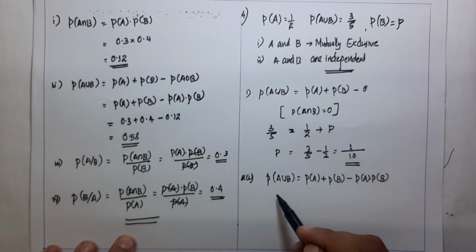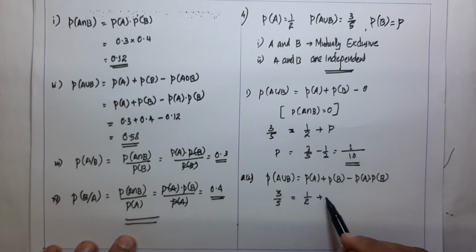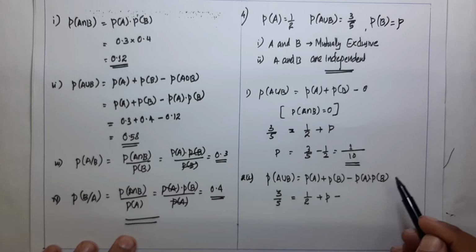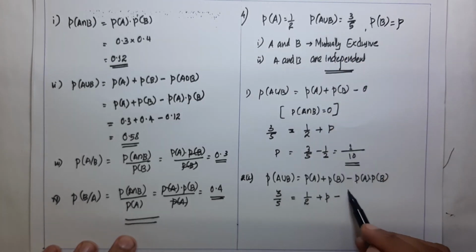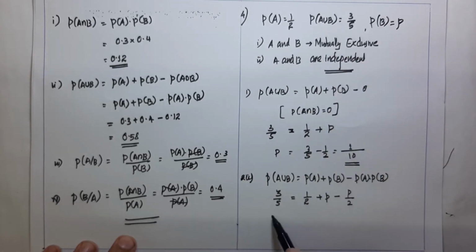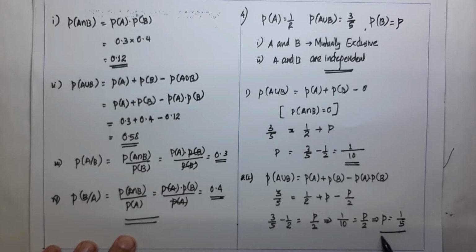Here P of A union B is given as 3 by 5, P of A is 1 by 2, and P of B is P. P of A into P of B means 1 by 2 into P, that is P by 2. So 3 by 5 minus 1 by 2 is equal to P minus P by 2, which is again P by 2. That implies 6 minus 5, that is 1 by 10, is equal to P by 2. That implies P is equal to 1 by 5.